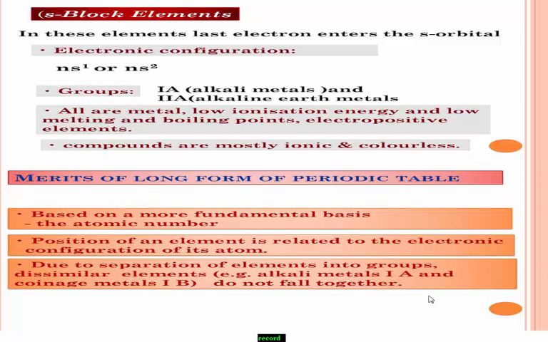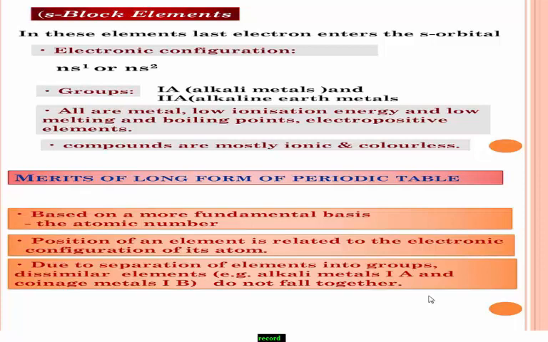Some merits, or uses, of the periodic table. Students, it is based on a more fundamental basis, the atomic number. This periodic table is based on the atomic number, and by using it you easily know the position of an element, because elements with similar properties are placed in a similar group.